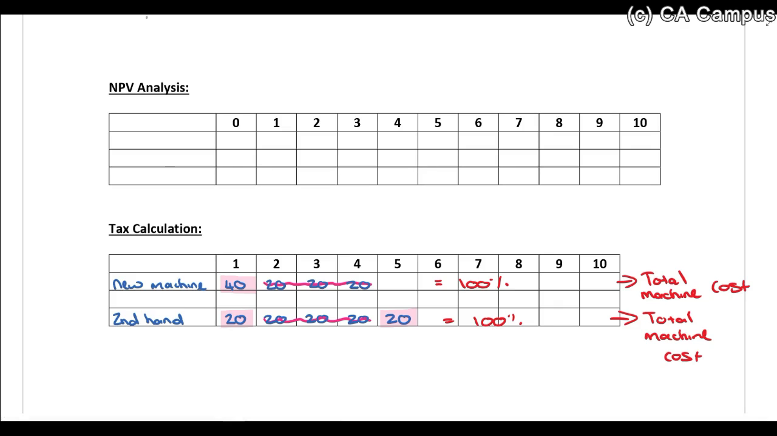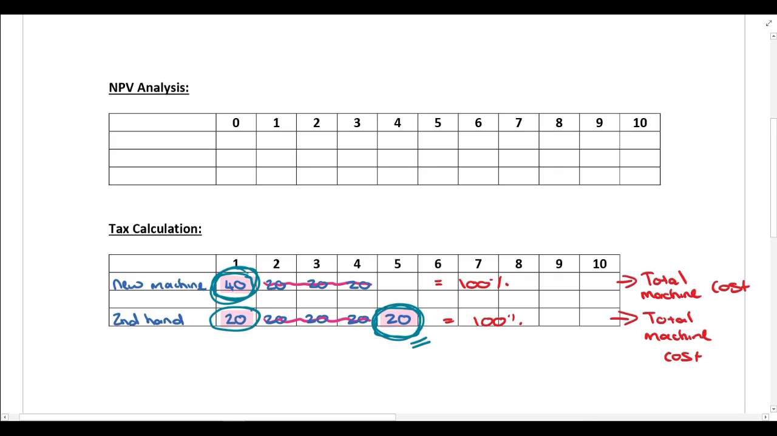However, the only difference between the two is if they buy a new machine, they get a 40% allowance in year 1, whereas if they buy a second-hand machine, they get 20% in year 1 and the other 20% only in year 5. So what we need to discuss over here is the impact of time value of money, because we just have a timing difference as to when they are going to get this extra 20%. Either they are going to get it in year 1 or they are going to get it in year 5. It's just a timing difference that we're looking at.